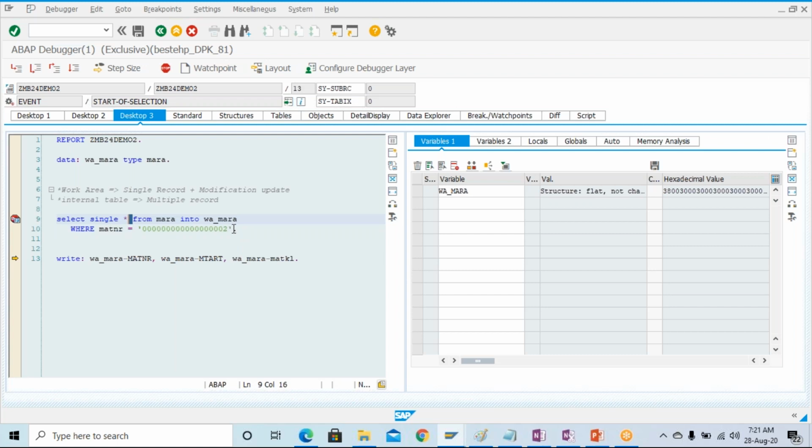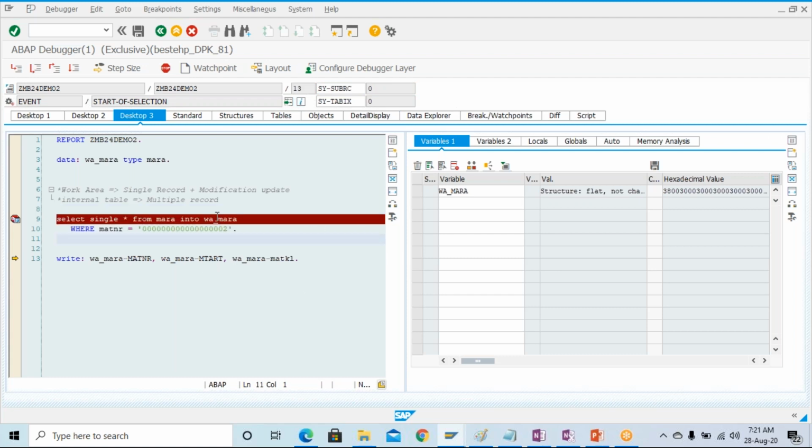Successfully executed means it is able to fetch the data, means some data is available. If some data is available for these two, and the select query is able to fetch the data for these two, then the system variable sy-subrc will be set as 0. Very, very important. This is 0, that means it got successfully executed.